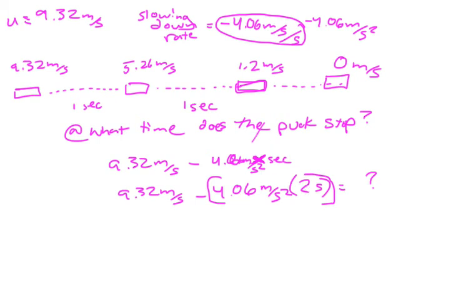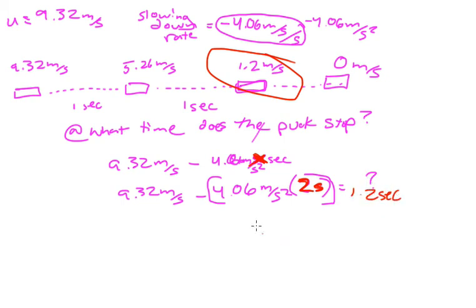Let's make the x a red color. So here's our x, and this is our x right here, our 2 seconds. Okay, so after 2 seconds have passed, now we have 1.2 meters per second as our answer.